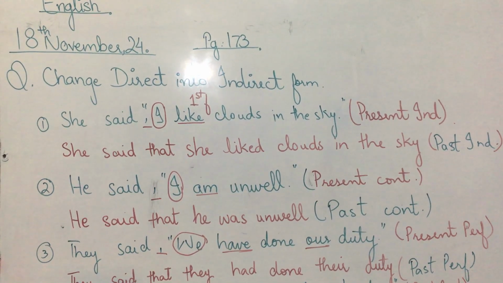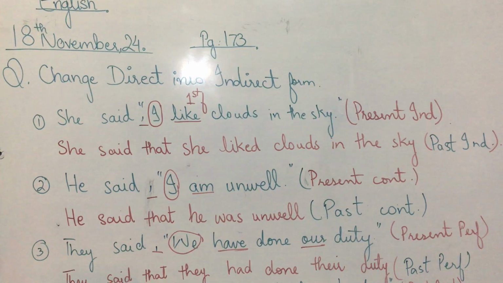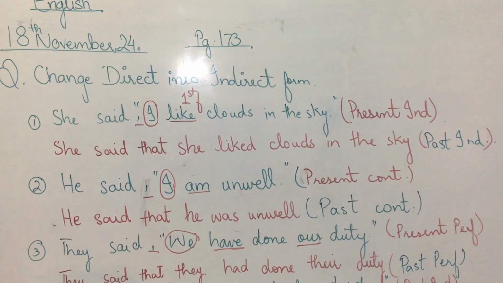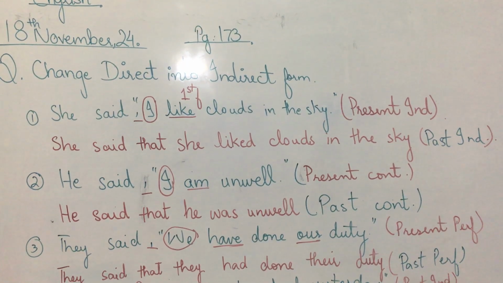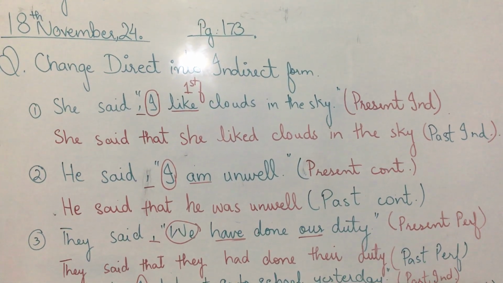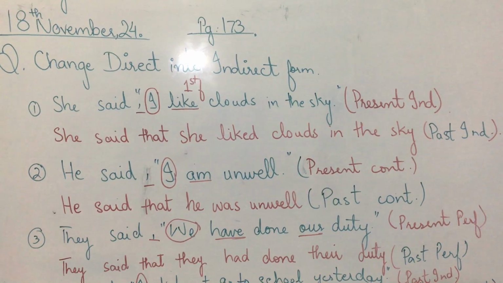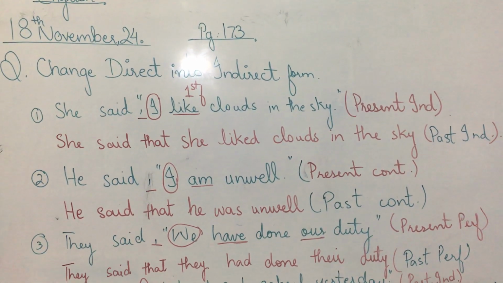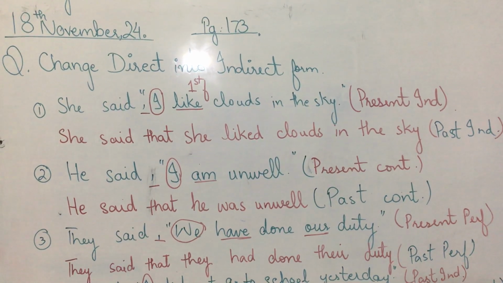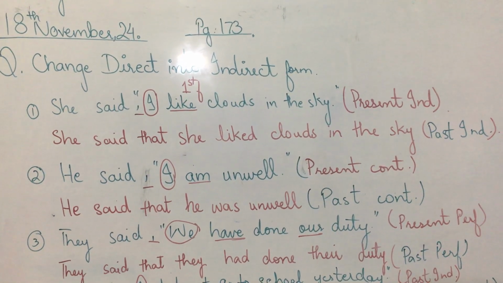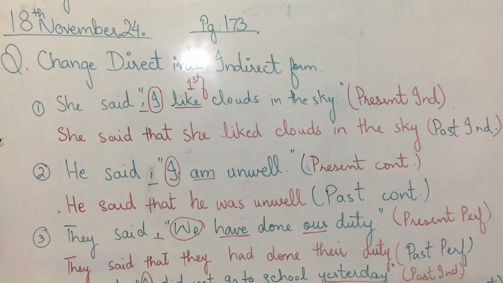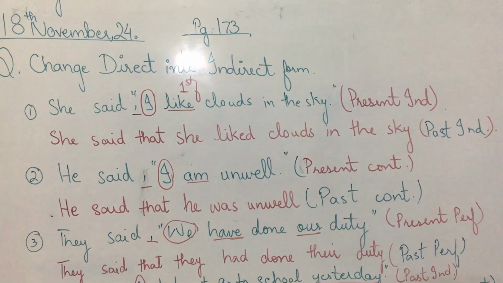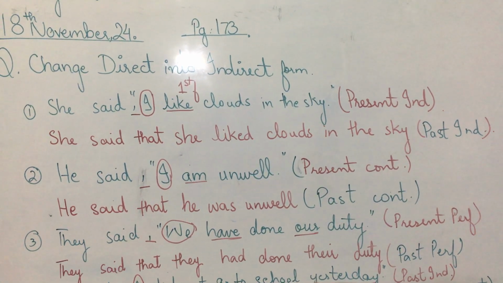She said, I like clouds in the sky. She said that she liked clouds in the sky. So we know that present indefinite do, does, or the first form of verb with s or es, we change into the second form of verb if it is in affirmative sentences, or if they are in negative or interrogative sentences, we change the helping verb. For example, do, does changes into did. So she said, I like clouds in the sky. She said that she liked clouds in the sky.